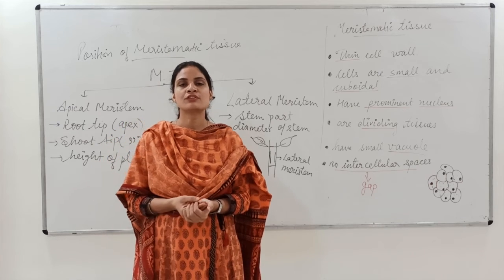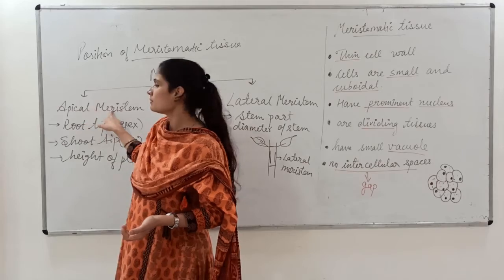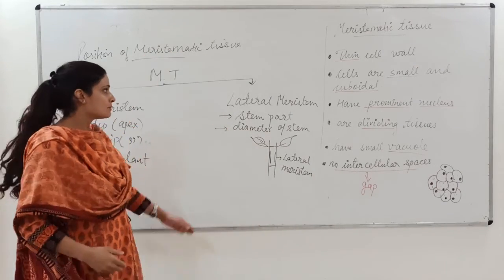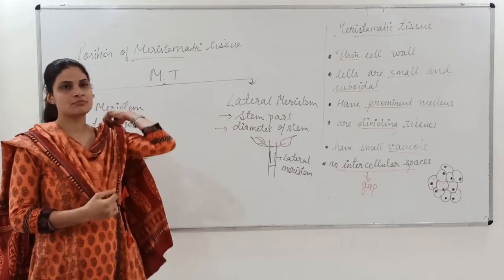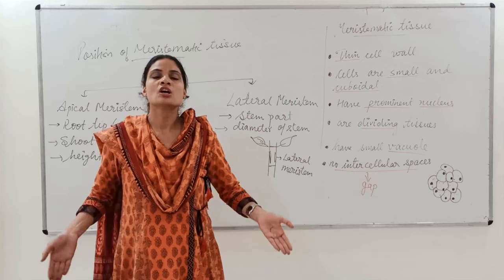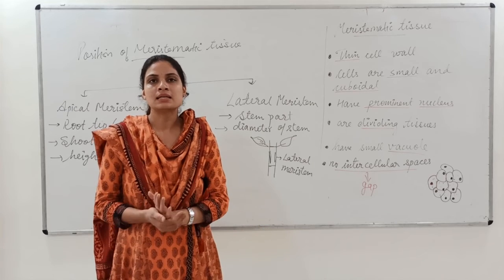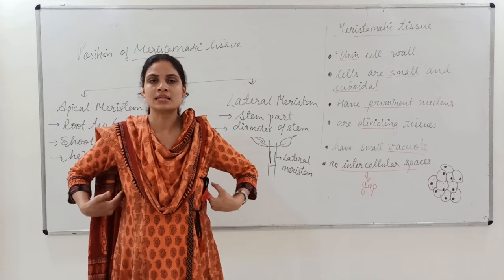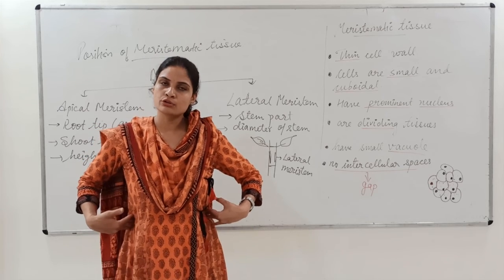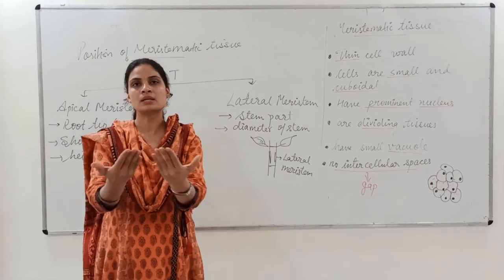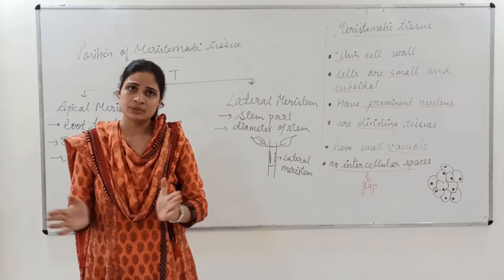Similarly, for the lateral meristem, if my lower abdominal portion is the stem, you are going to find the lateral meristem in this outer part of the stem, which will help in increasing the diameter.